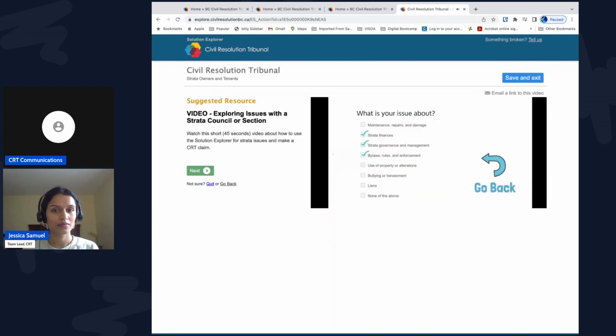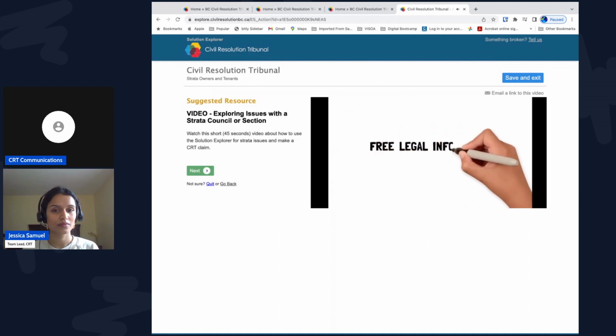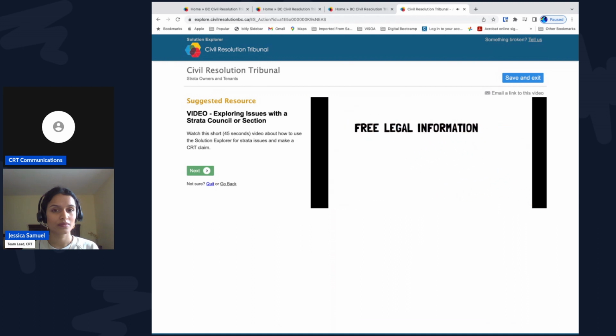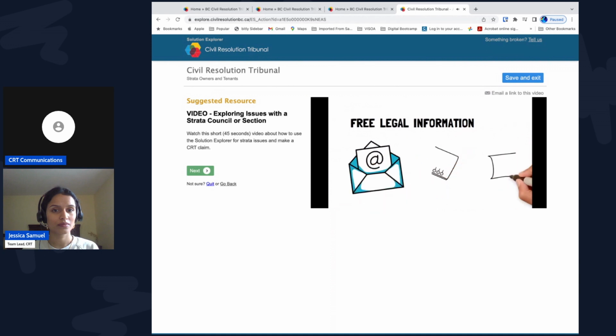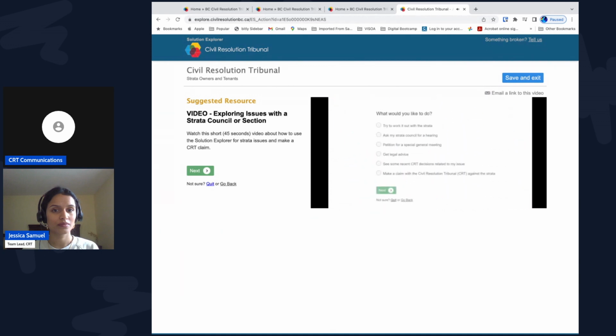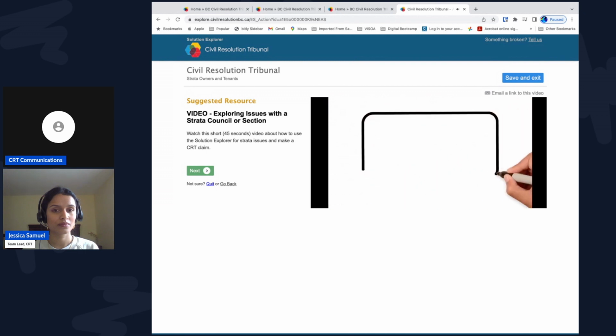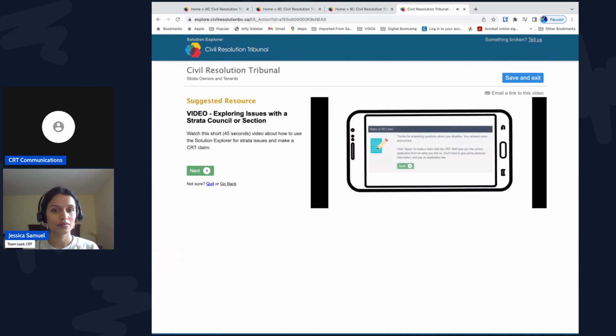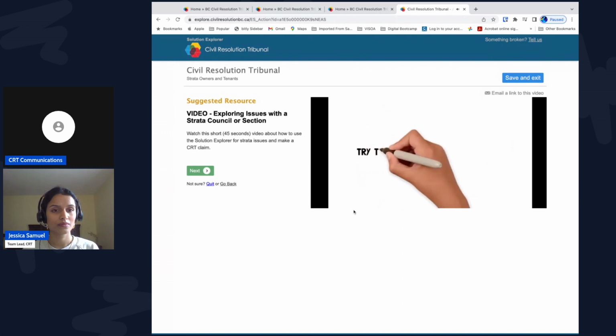You can select any topic you want to learn about and navigate back at any time. We'll give you free legal information and communication templates so you can try to resolve the issue on your own. If you want to make a claim with the CRT, follow the prompts and click the Apply button in your exploration report. We'll take you directly to the online application form. You'll have to give some personal information and details about your claim.